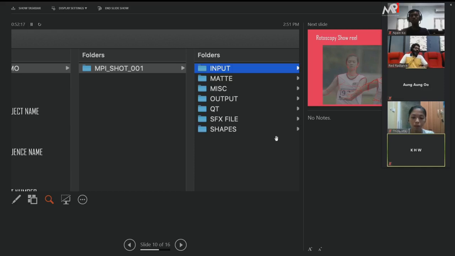You would need to create 10 folders and put the 10 characters' renders out. So better you export the shape for each separate character. The file size is also very small. You can take it to After Effects, you can take it to Nuke, you can take it to any software. Whatever software supports the shape, you can take it anywhere. So all the shapes you have to create in the shape folder.